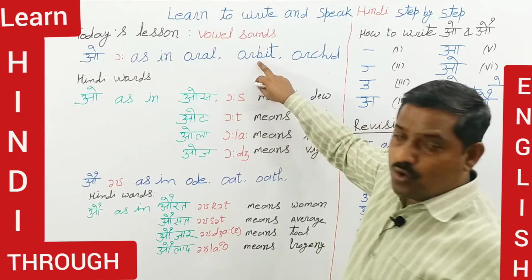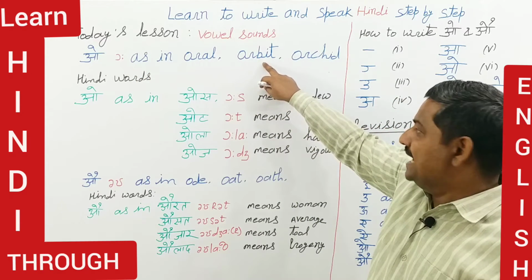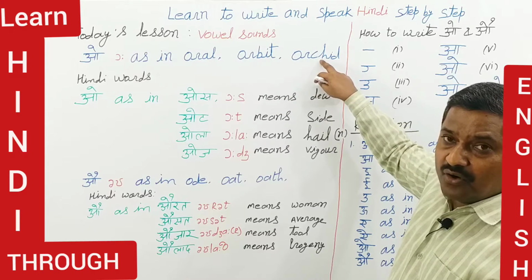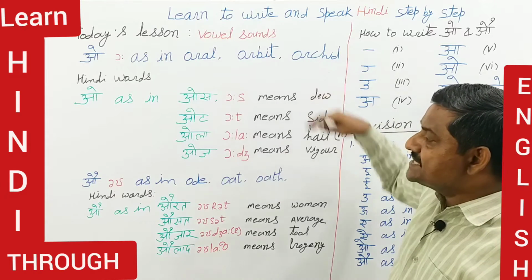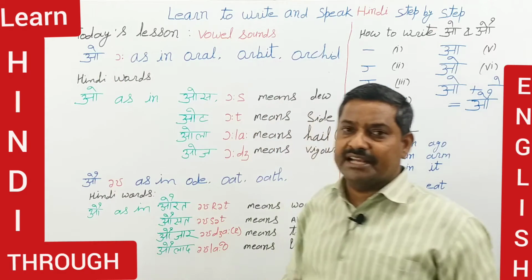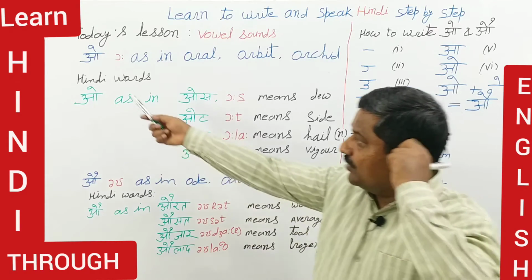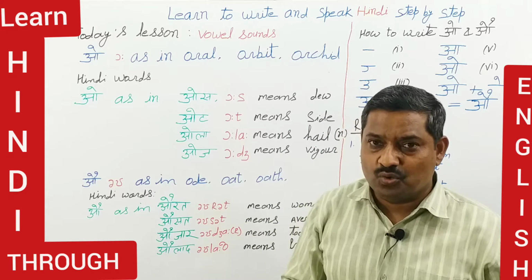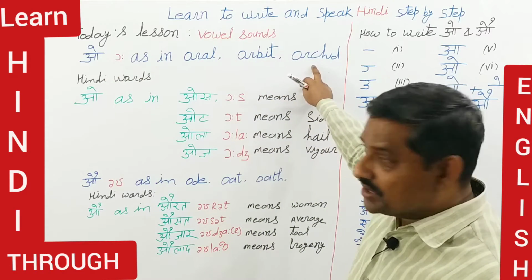O as in orbit, O as in orchard. So this letter contains the O sound. Wherever we see this letter, we speak O, as in oral, orbit, and orchard.